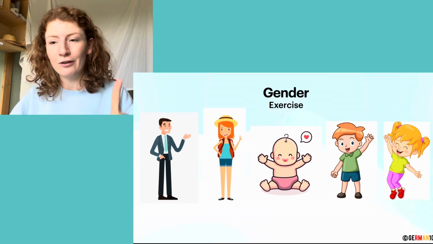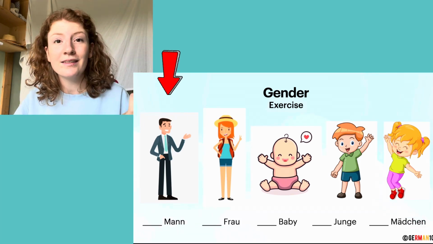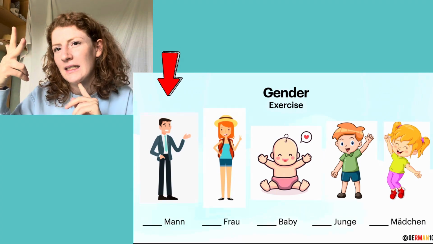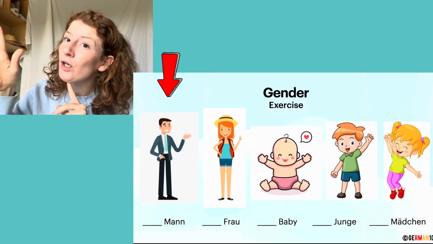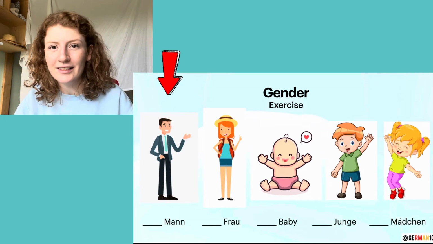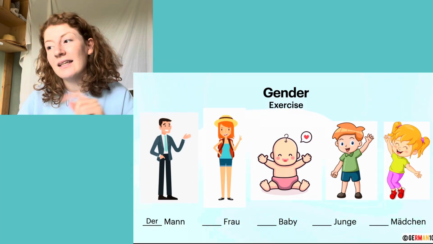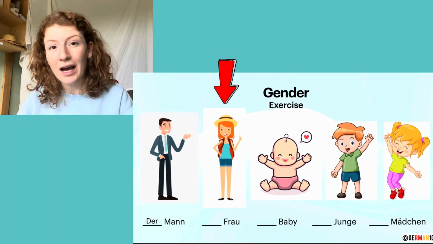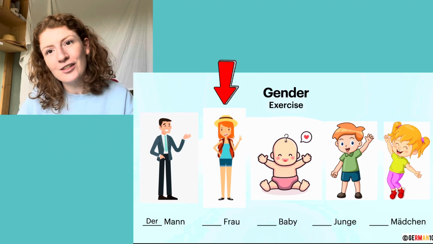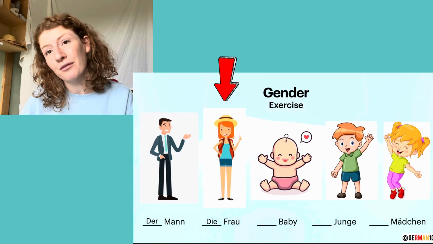Okay, let's start with the first picture. The first picture is a man, right? Mann. Now is it der, die oder das? Masculine, feminine, or neuter? That's correct. The man is masculine, so it is der Mann. Next picture is a woman, Frau. Is it der, die oder das? That's correct, she's feminine, so it would be die Frau.